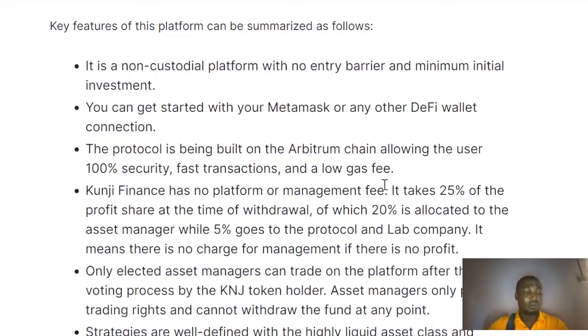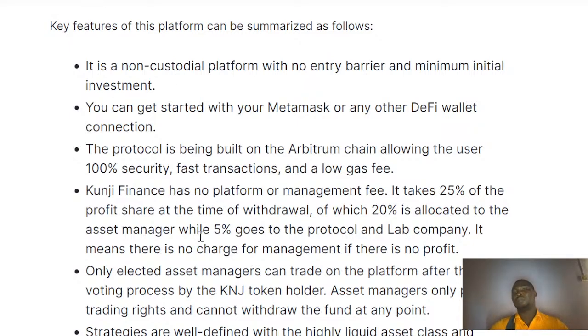So all these are key and very important that we need to take note of when looking at the market space and what they're really all about. What are we building? How can we take control of it? What are the different factors that we need to consider when looking at the ecosystem?